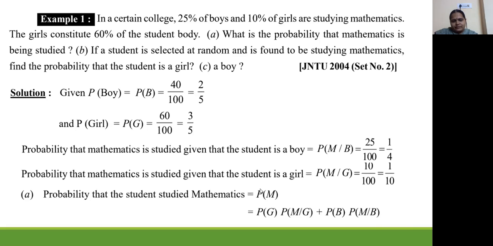So we are writing the probability of the students studying mathematics. So that is nothing but P of m. So how are the students studying mathematics? First, suppose we are selecting a girl, and then we will see how much percentage of girls are studying mathematics. That is what we have written, P of G into P of m by G plus, we will select a boy, and into the probability of the boys studying mathematics. Like this we have to write. This is also called as total probability.